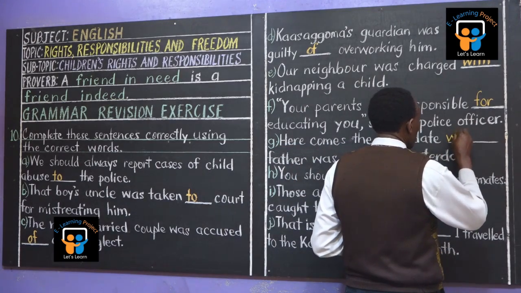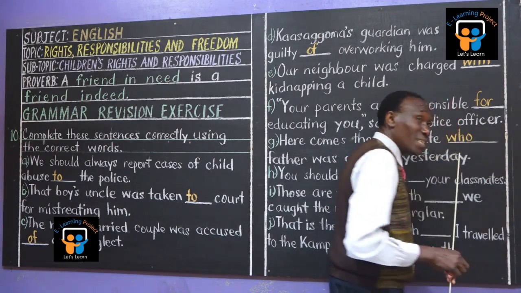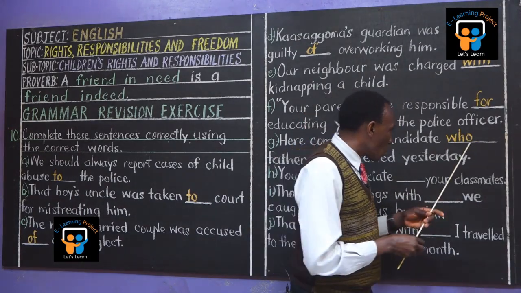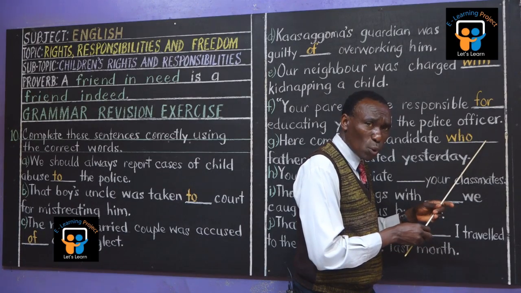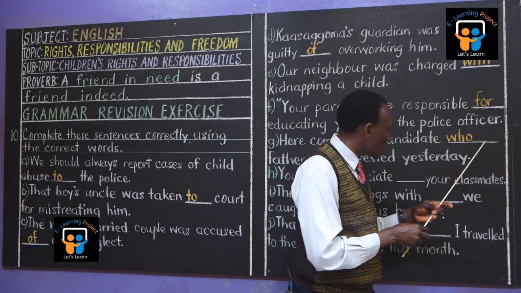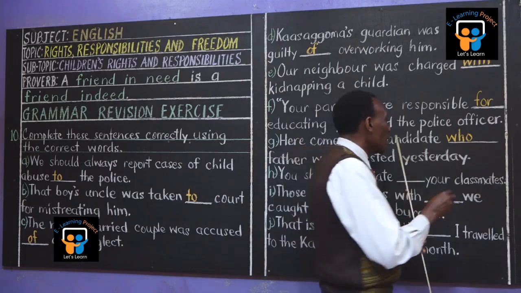W-H-O-E. Are you sure there is an E here after O? Issa, be serious. O-E, then what? S? Is that the spelling for whose? Issa, think straight, think straight. O, good, S-E, come alive.